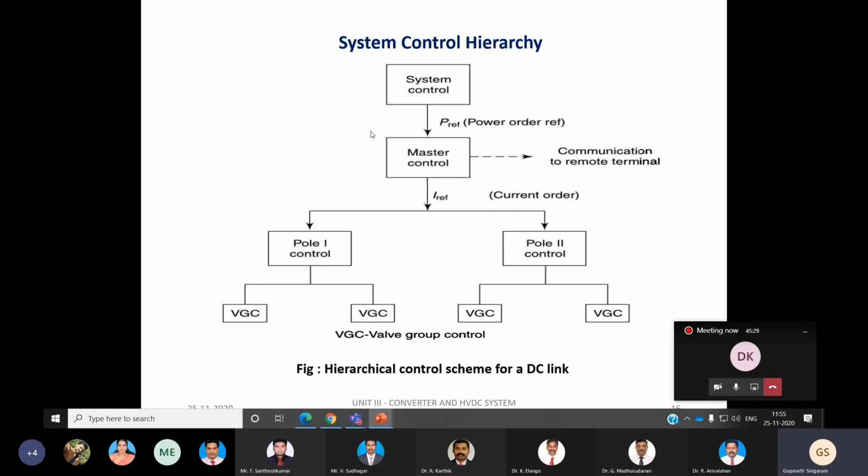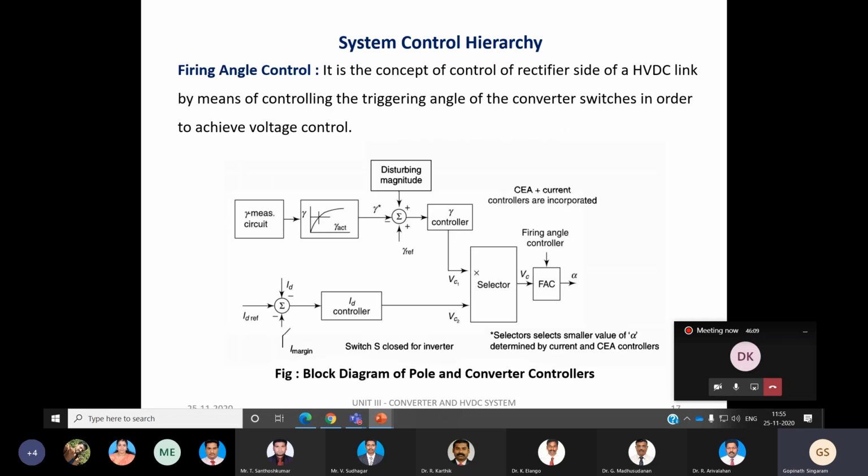In addition, which is not depicted in the figure, there are certain other processes to be carried out. Certain protections must be provided by the control scheme, like commutation failure protection. We have to properly take care of the tap changer operation, and proper start and stop operation sequences of the converter should be ensured. We also have to protect the thyristor valves with the help of protective circuits, like snubber circuits. There are n number of control functions related to this system control hierarchy. That's why I said it is a more complex operation.